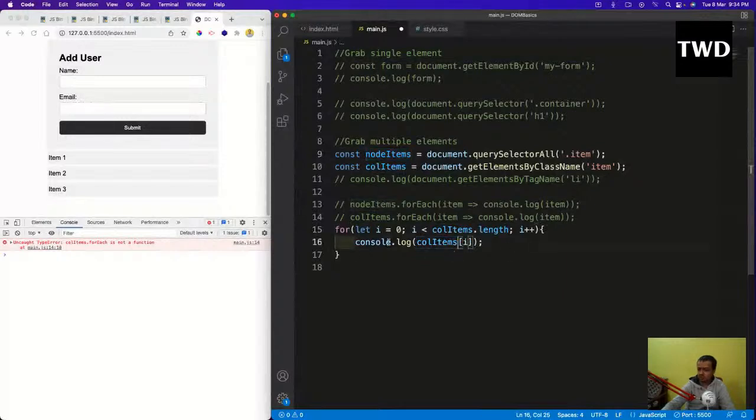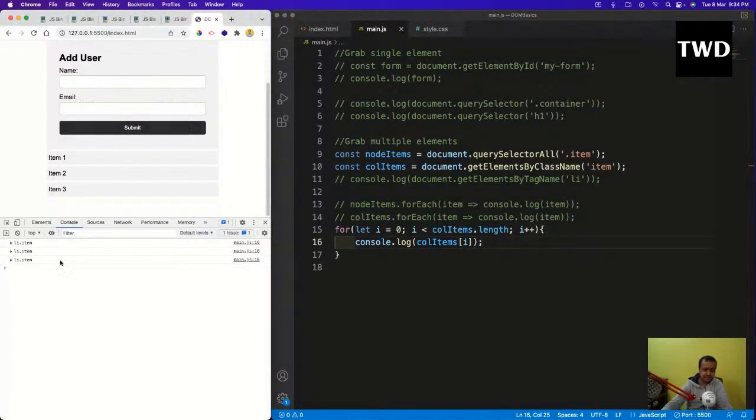So I have written a traditional for loop. It will work, but the problem is that it is such a big thing you have to do instead of this forEach. So this is how it will work. You should try to use querySelectorAll so that you can have access to forEach and all those things. With this we have done a lot in the DOM.